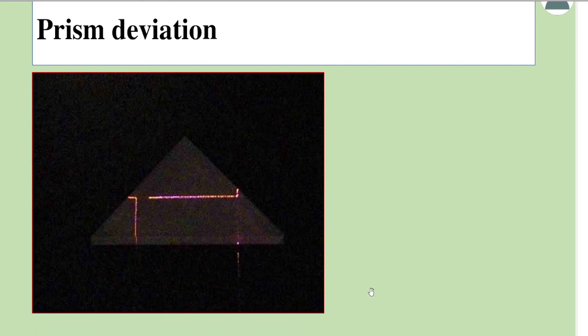We have a case here where light ray is moving like this, and then the angle made here, this angle is more than critical angle. This would be actually 45 degrees, and we saw that for prism and air, the critical angle is around 42 degrees, and light undergoes TIR. Even here light undergoes TIR and light comes out. So here light goes like this and comes out like this. So deviation here is equal to 180 degrees.